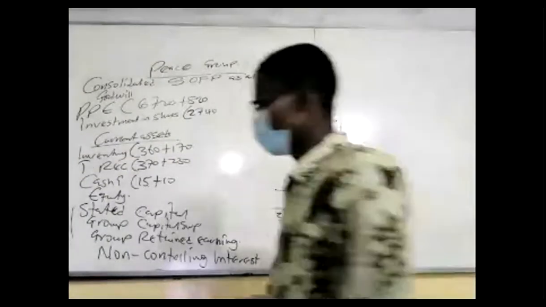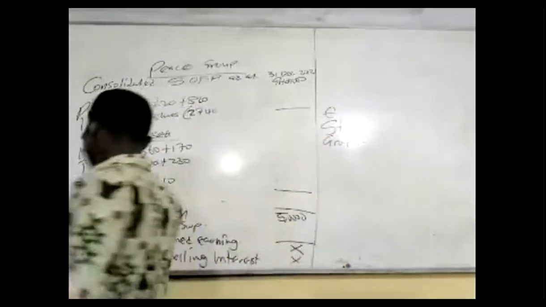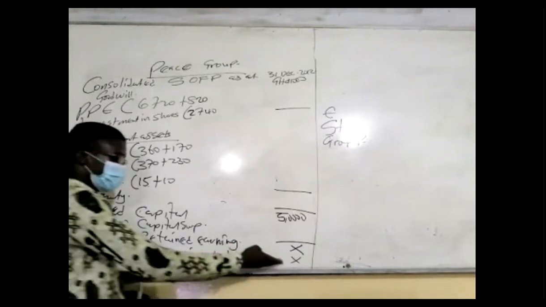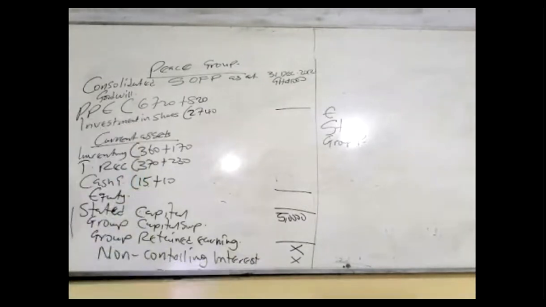NCI needs to be classified on its own because it represents on our balance sheet what others own, which does not amount to control. They are somebody's interest, so I don't need to add it to my interest. I might show it on its own, even though the total interest is in there. So that's why normally we put it on its own.